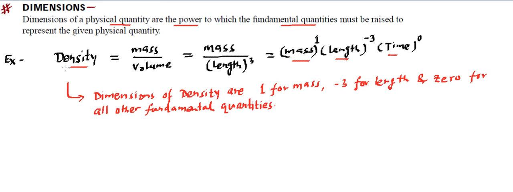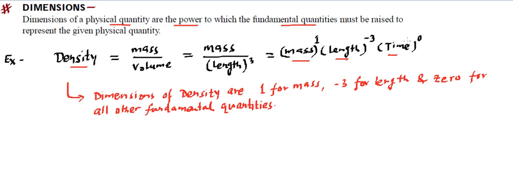So this is the whole idea that we use to find out the dimension. We write a physical quantity and we try to find out its formula, try to write all these involved physical quantities in terms of fundamental physical quantities, and we see to what power we need to raise these fundamental quantities to make that physical quantity.